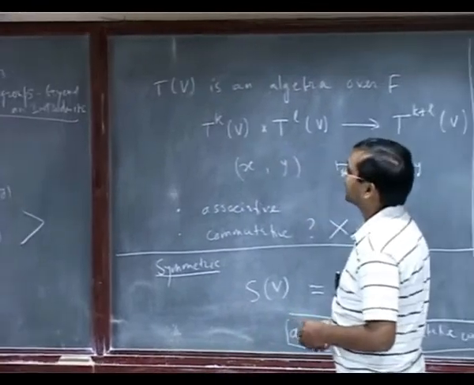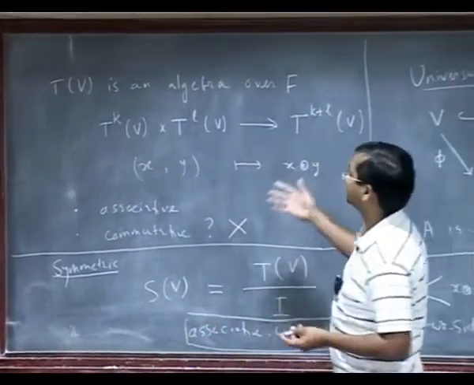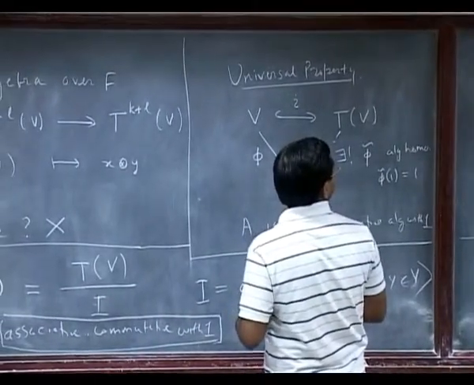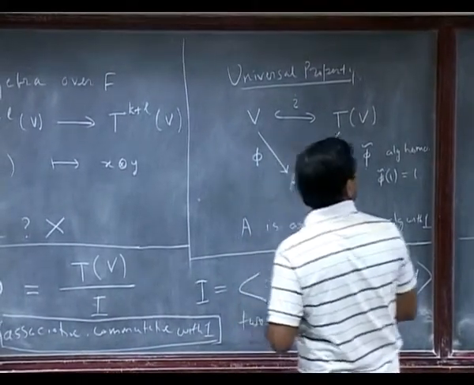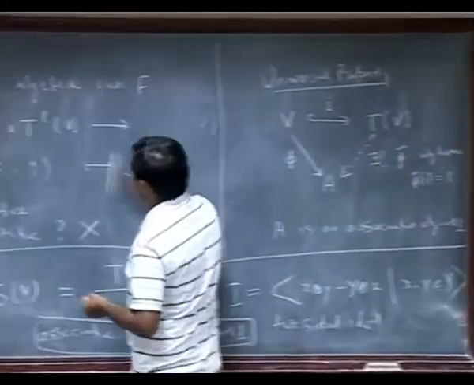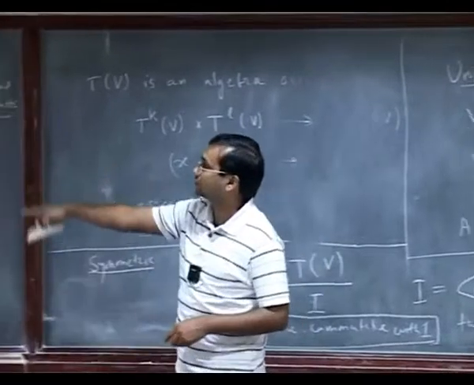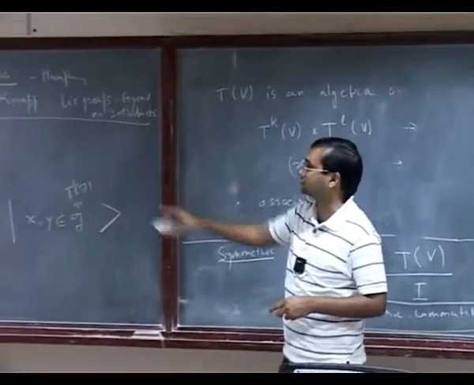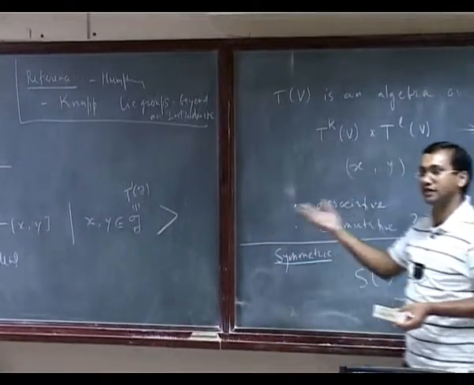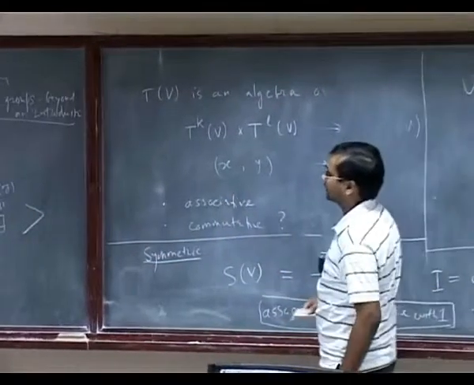So I am going to write down again, as we wrote down in the case of tensor algebra or symmetric algebra. Did we write in the case of symmetric algebra what is the universal property? Let's write it down here. Then we are going to write down the universal property for this universal enveloping algebra, and then it will be clear why I have defined it that way.